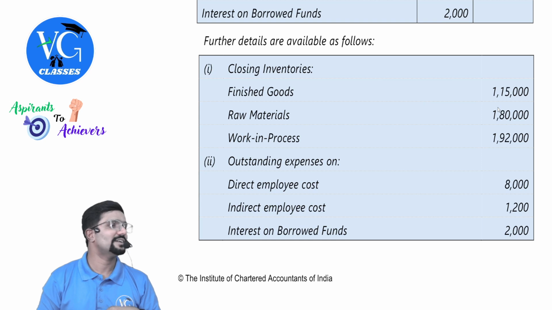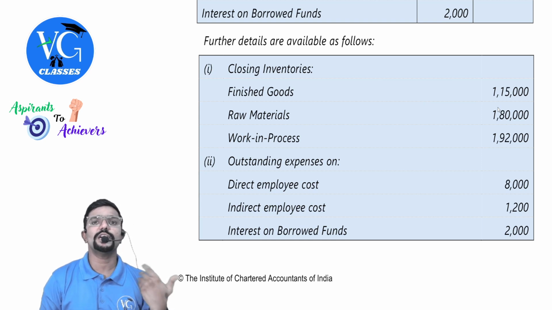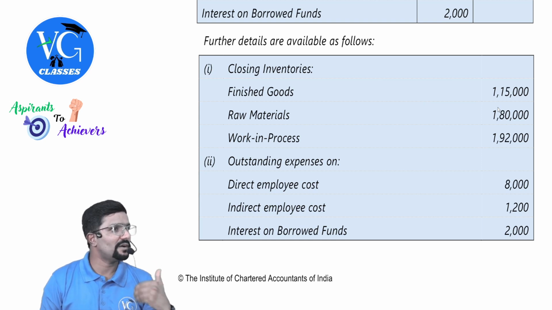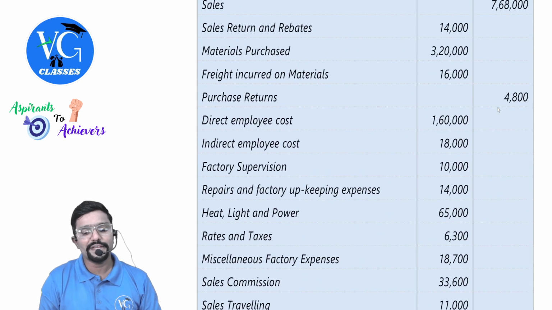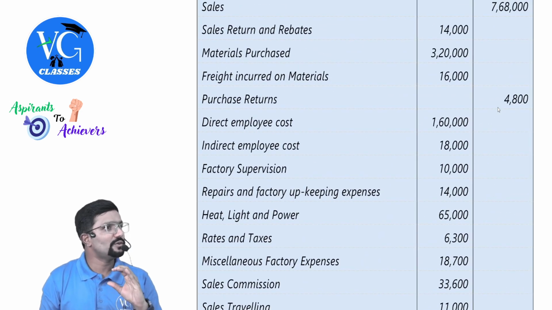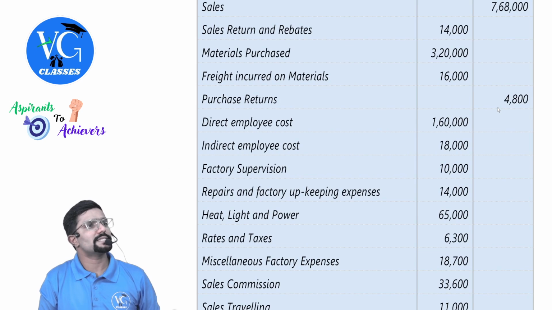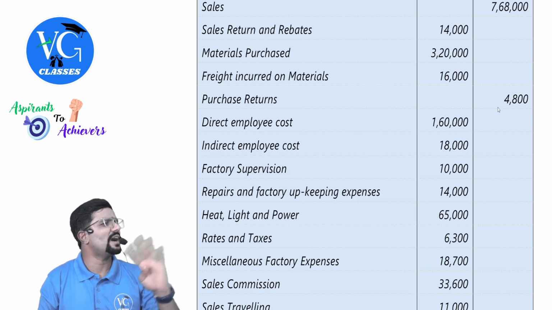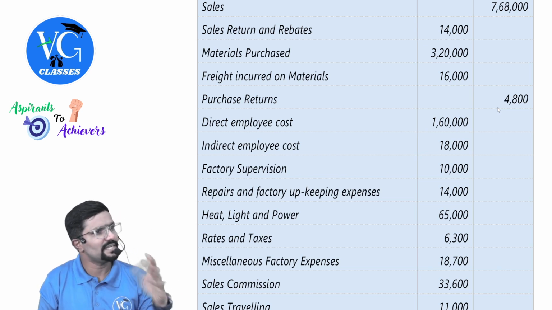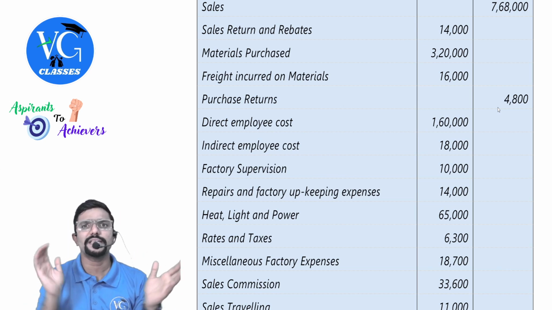Guys, this is something which is incurred but not paid. Will it be included here? No. So what should we do now? Should we record it? Yes. Because in costing, we are not maintaining it on cash basis. We are maintaining it on accrual basis. Should we add it, sir? Yes. As we have incurred it, liability is created.